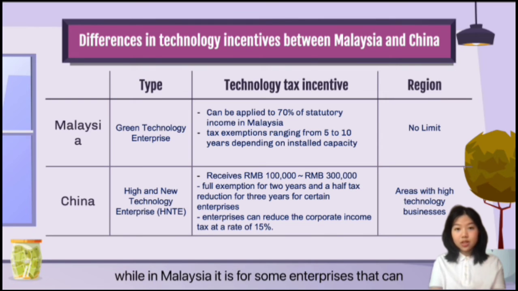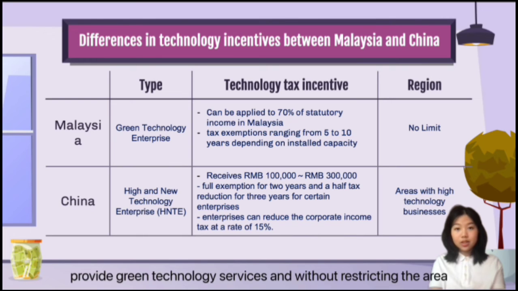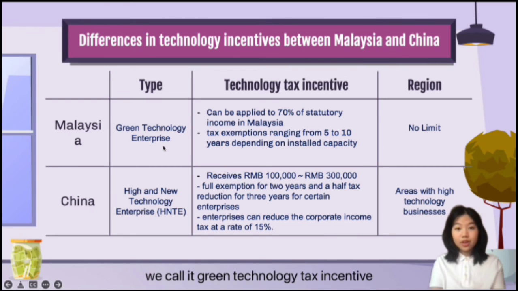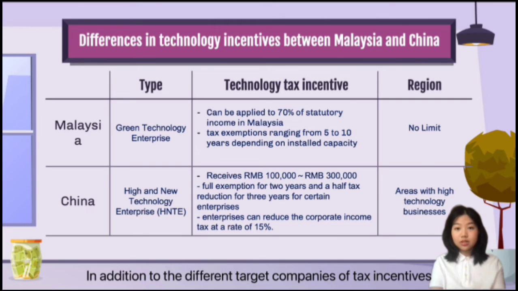While in Malaysia, it is for enterprises that can provide green technology services, without restricting the area. We call it the green technology tax incentive. In addition to the different target companies of tax incentives, the difference between the tax policies of the two countries is also reflected in the amount of tax incentives.